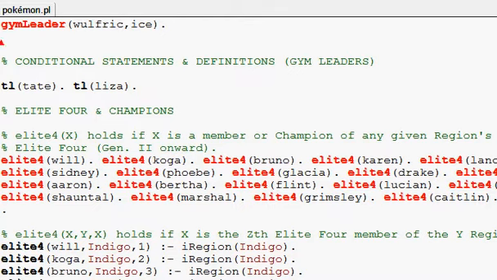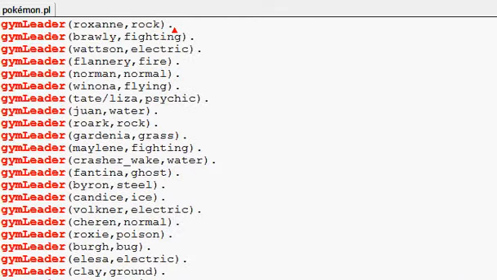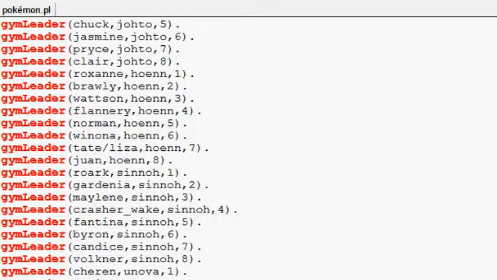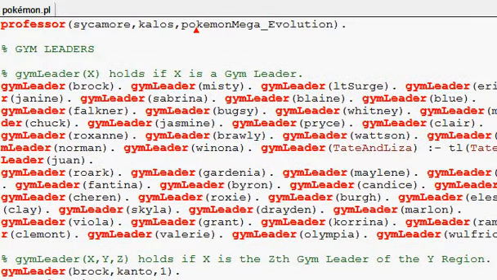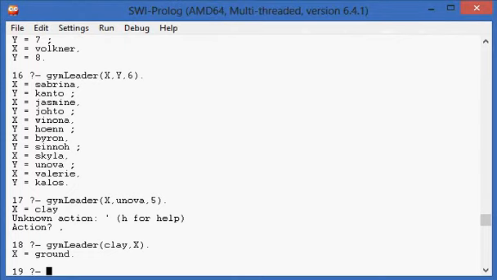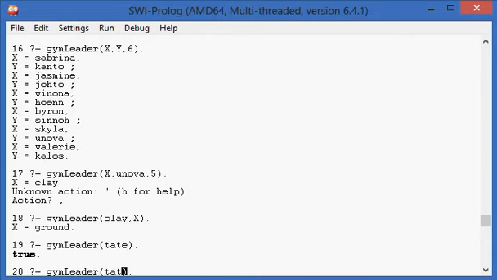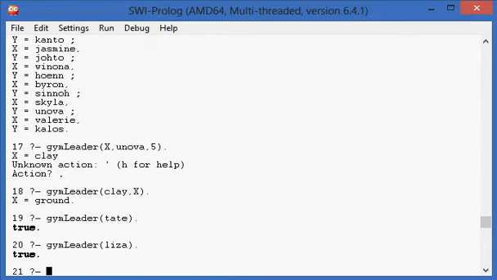So in order to, where did I use that? Oh, yes. So where it says gym leader Tate and Liza, that is so you can verify that Tate is a gym leader or Liza.